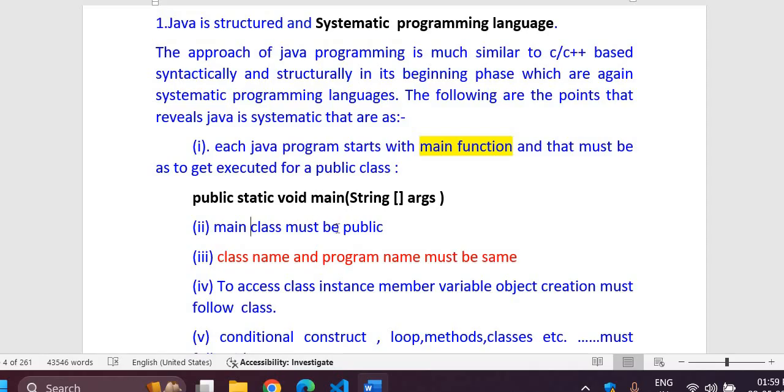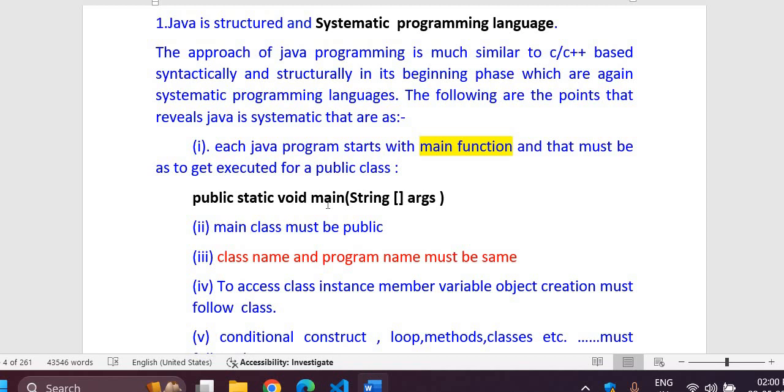You have to keep in mind that the class which is the main class of the program must be public, and the class name and program name must be the same and public as well. Otherwise, your compiler will not be able to locate from which program you will be executing it.